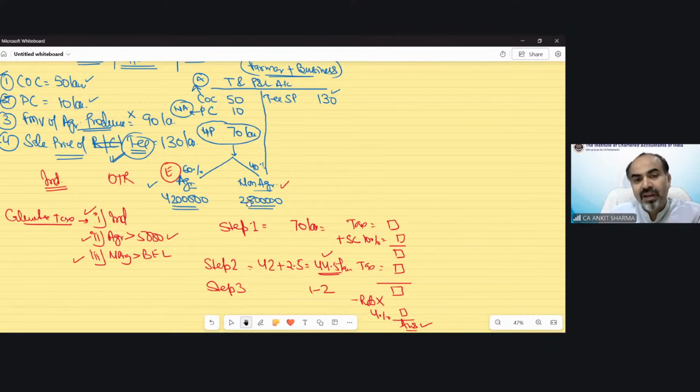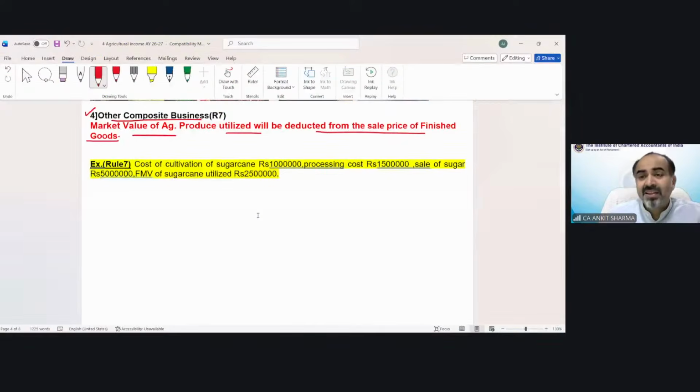In that case, you need to find out the profit jointly and divide it with the help of the percentage. But what will happen in a case when no percentage has been given? For those cases, the rule is here and the example is also here. Cost of cultivation of sugarcane is 10 lakh rupees. Sugarcane is not among those three specific businesses, so no percentage. Processing cost 15 lakh rupees.